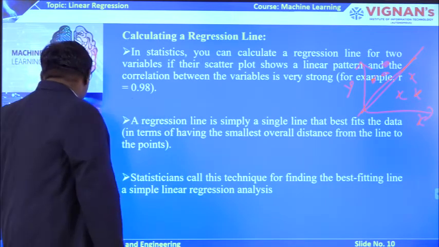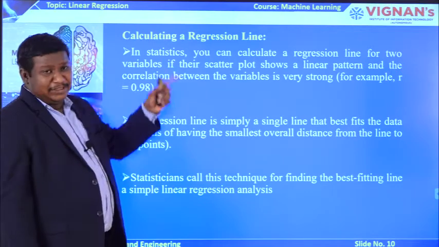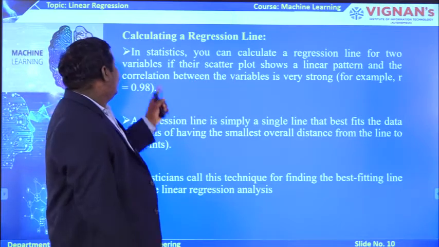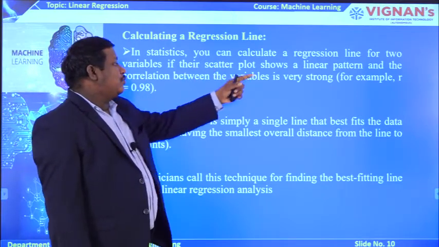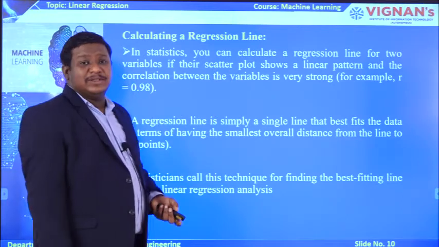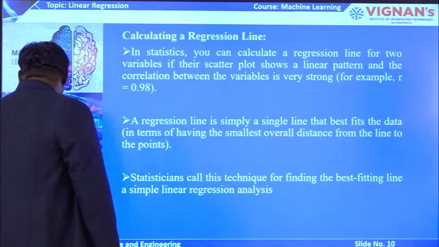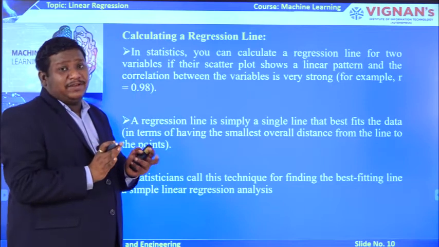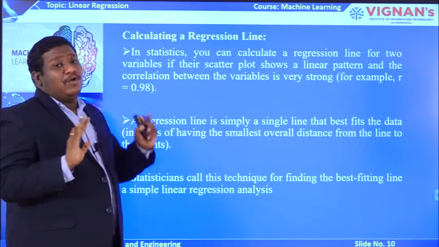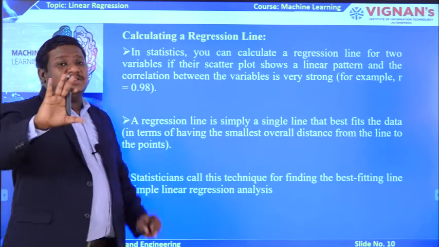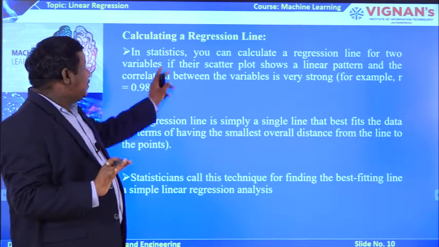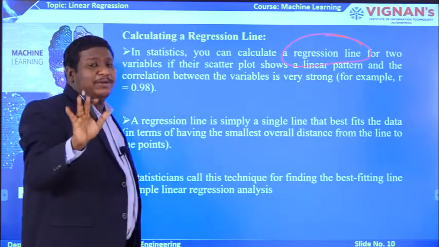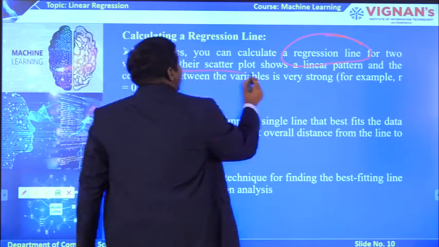To draw that line, this is the procedure we need to follow to draw that regression line to separate the classes. First, in statistics, you can calculate a regression line for two variables if their scatter plot shows a linear pattern and the correlation between the variables is very strong. Again I am repeating, whatever the model you use in statistics, we are similarly borrowing it for machine learning. If you want to draw a regression line, what are the minimum requirements we should have? The scatter plot shows a linear pattern.